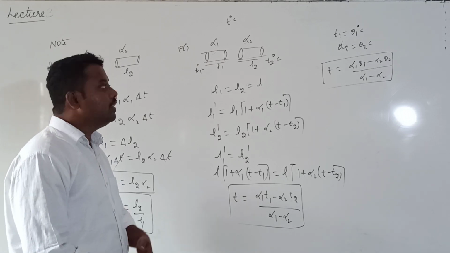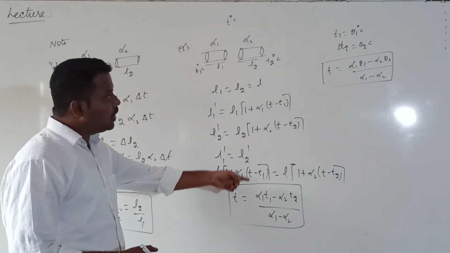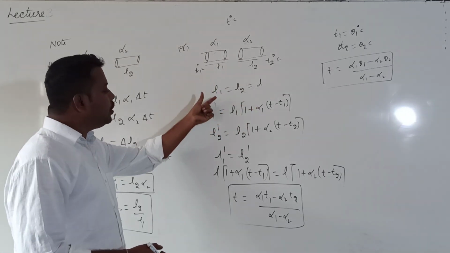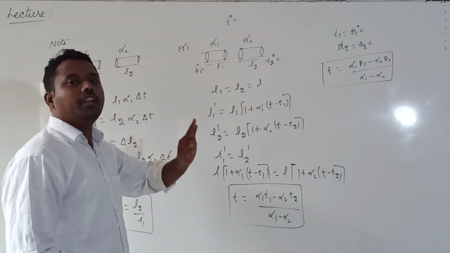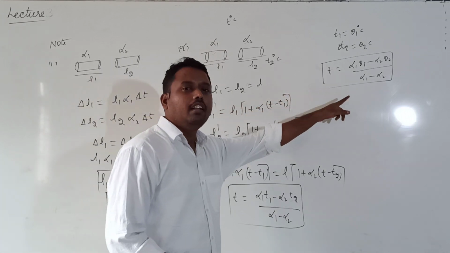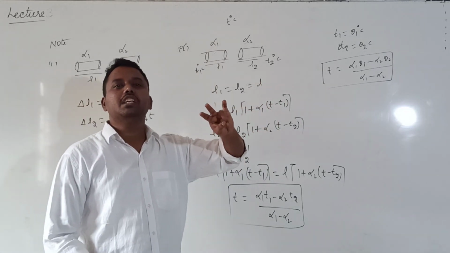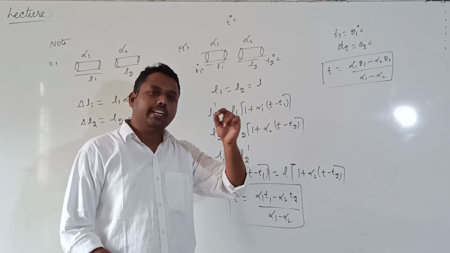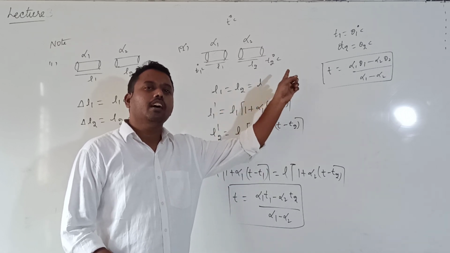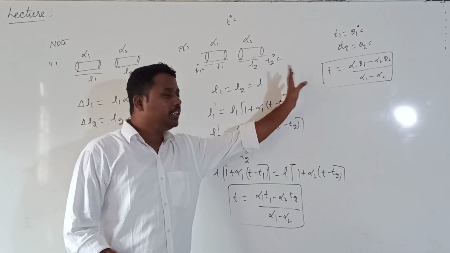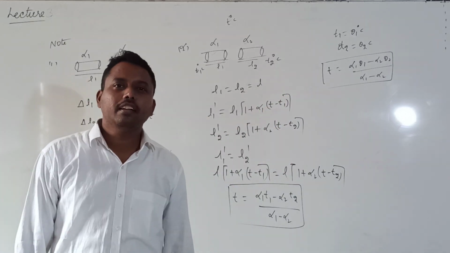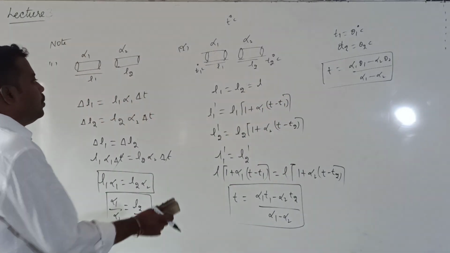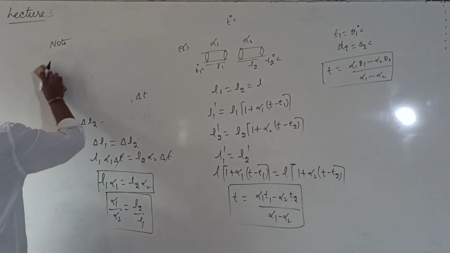Point clear now? So this is the second point, and this formula is very, very important. No need to derive this formula every time. You can remember this formula: whenever two rods have the same initial length at two different temperatures, the common temperature at which the final length of the two rods is the same is given by this formula. Question clear now? Okay, this is the second point. Next, the third one.